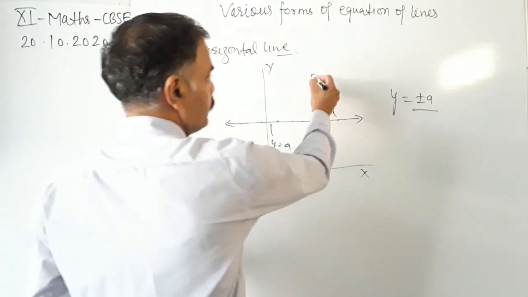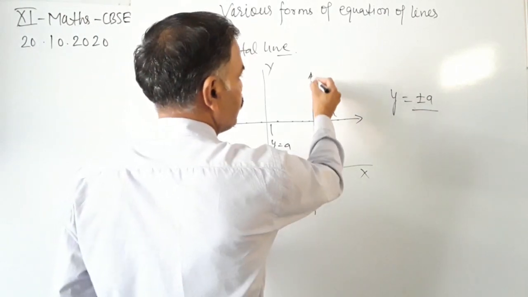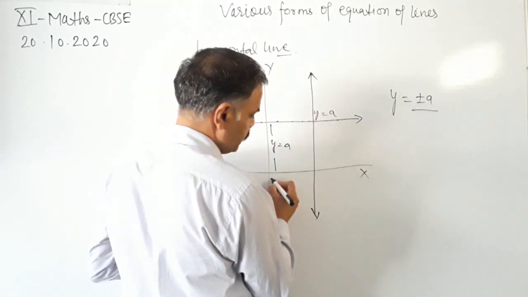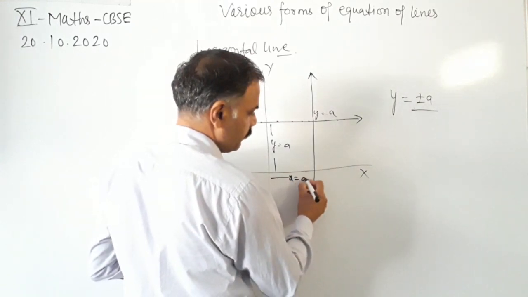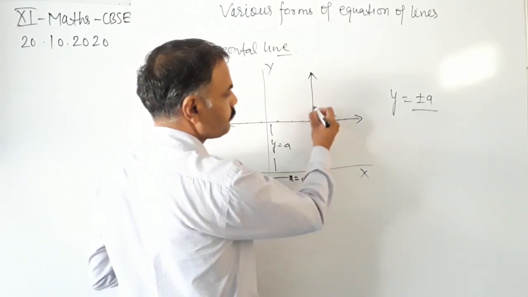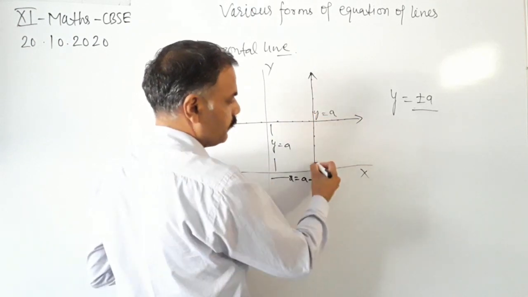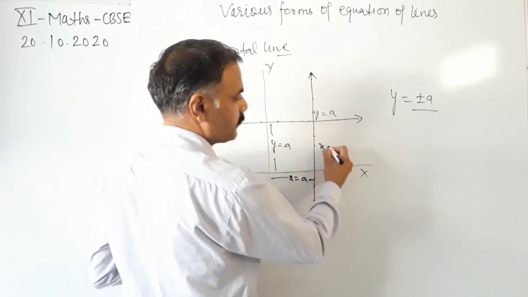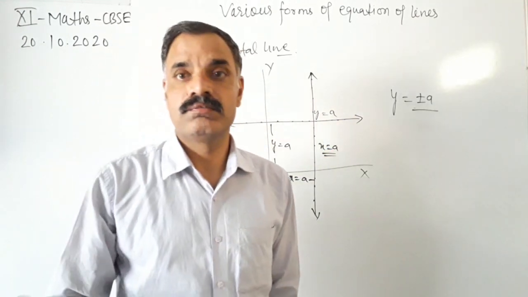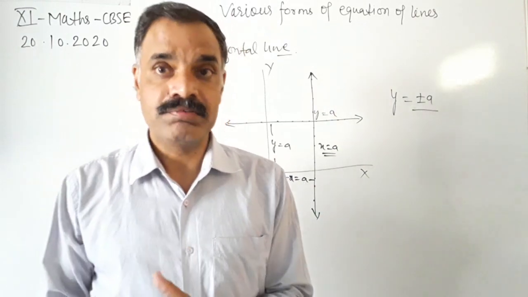So if this is a vertical line at a distance of x equals a from the y-axis, then at every point on the line we will have x equals a, the same abscissa.